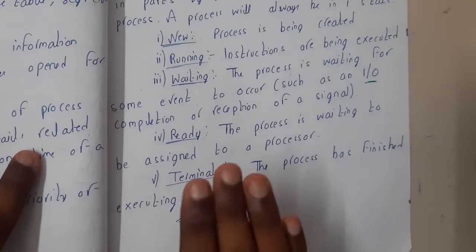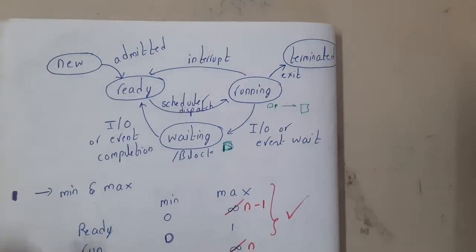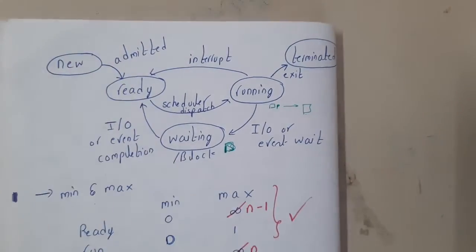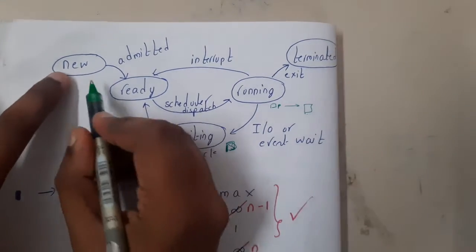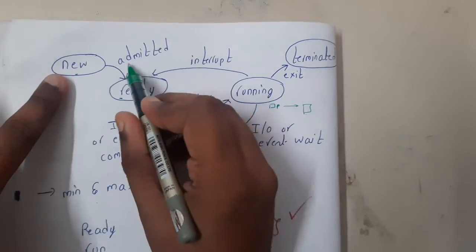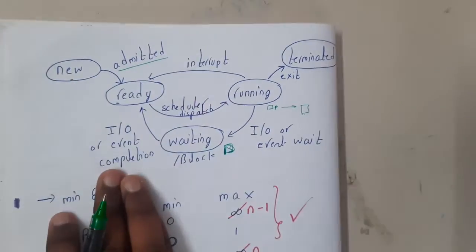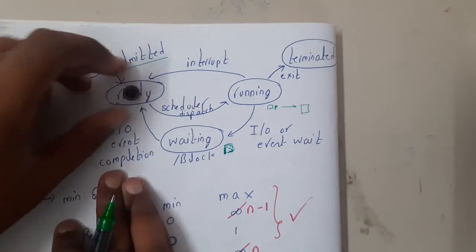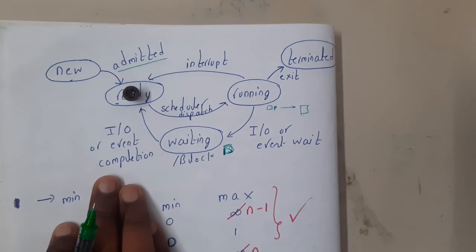Terminated means his complete tasks are done. Got it? So this is a simple state diagram, and there are some terminologies with respect to this, guys. Once a process is moving from new to ready state, it means he is being admitted. So he is coming from the new state to the ready state to wait, right? So that is called the admitted state.